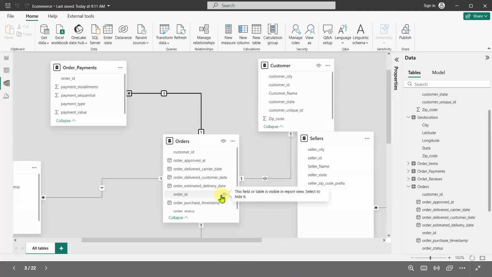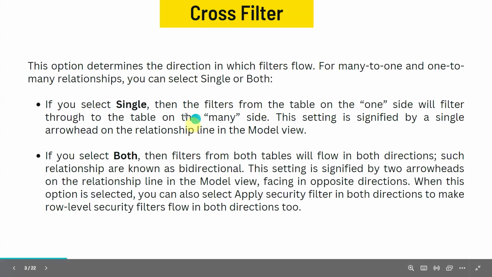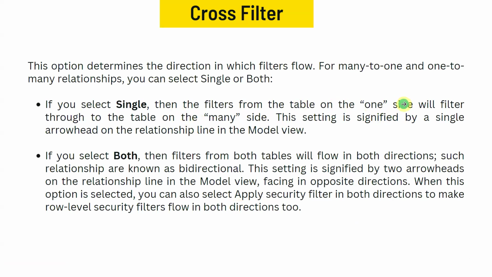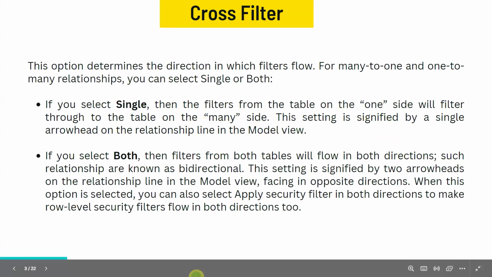In the slides also I have given that information. If you select single, then the filter from the table on the one side will filter through onto the table on the many side. This setting is signified by a single arrowhead on the relationship in the model view.